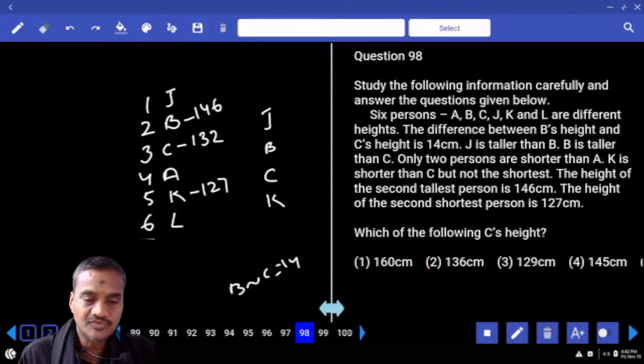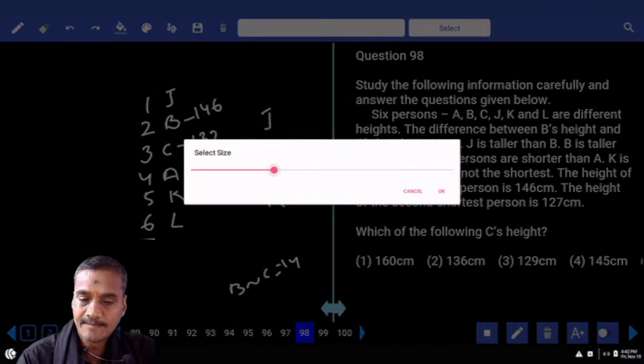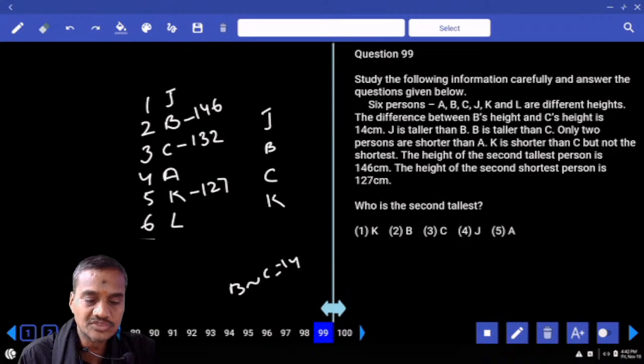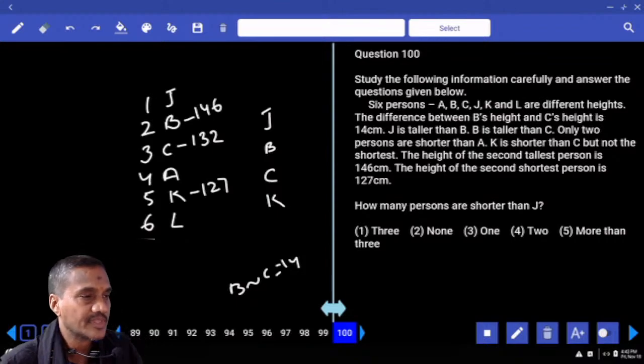98. Which of the following is C's height? C is 132, that is given in choice 5. And 99, who is the second tallest? B, that is choice 2. And 100, how many persons are shorter than J? All the remaining 5, that is choice 5. Clear?